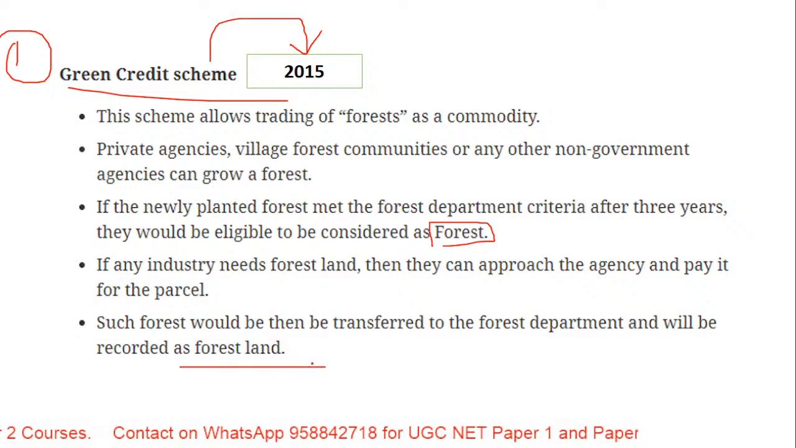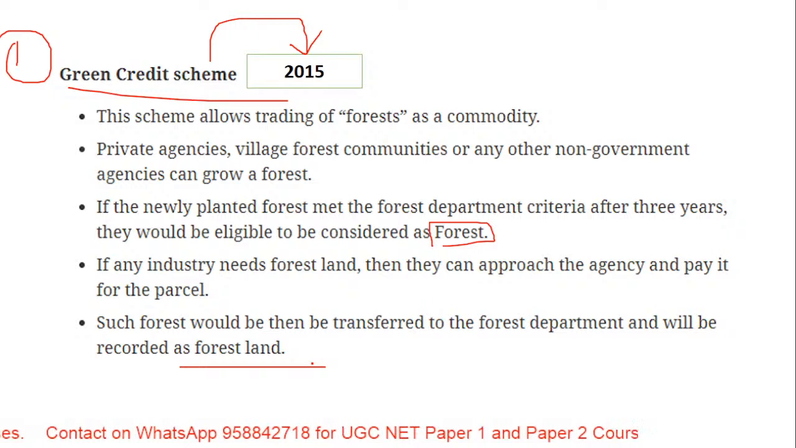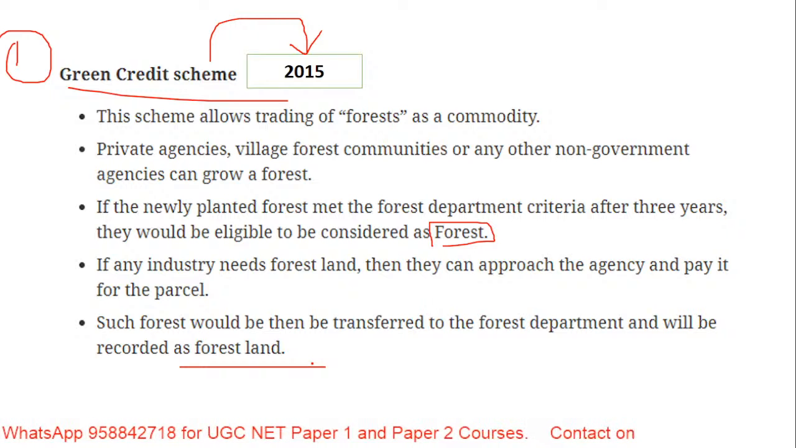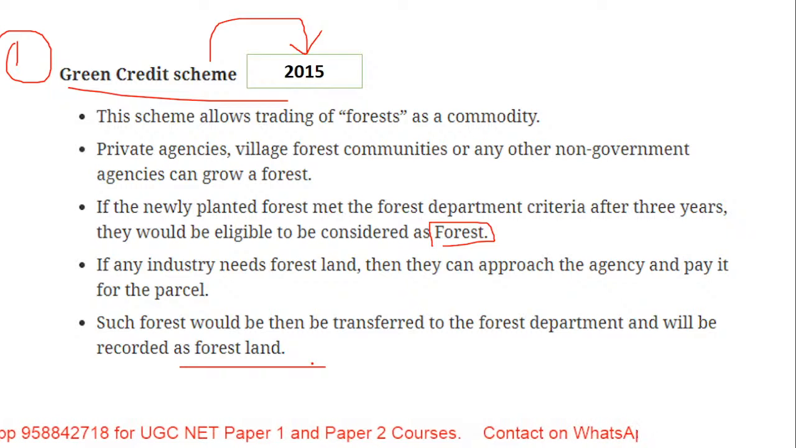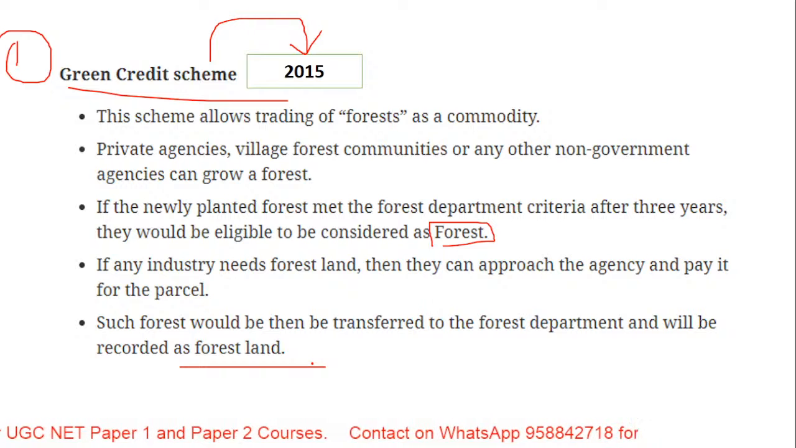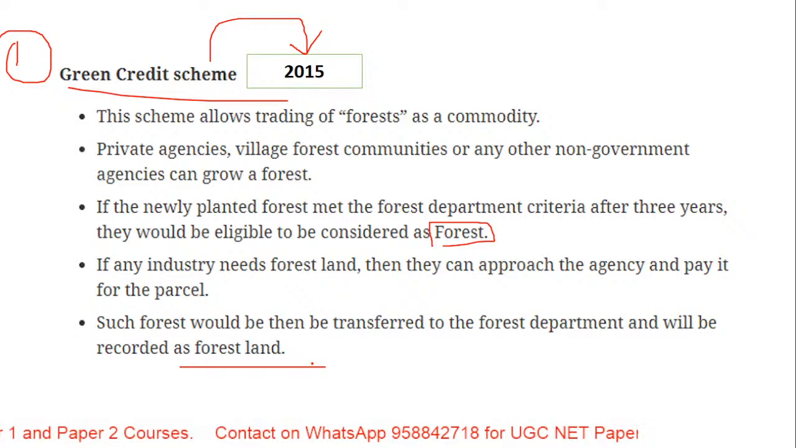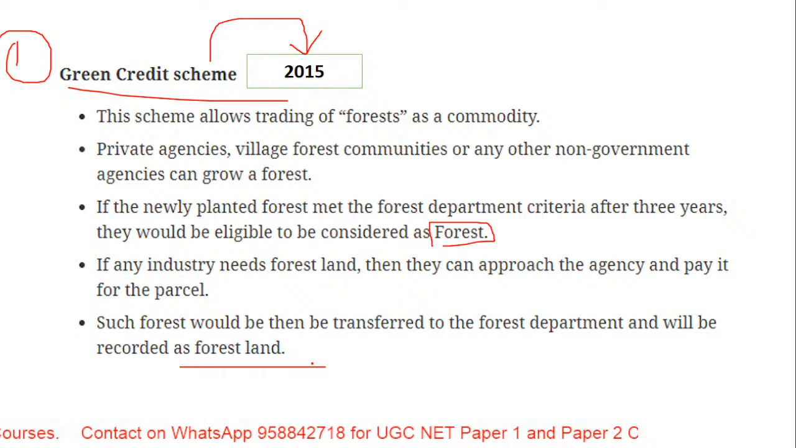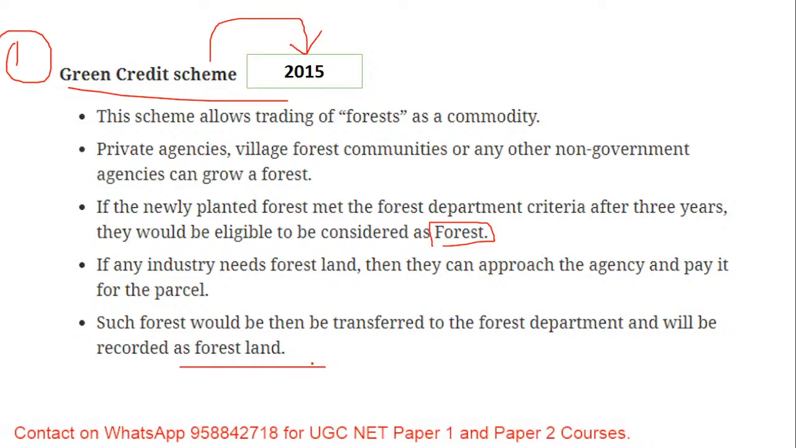So it means registration with the help of private agencies and counting this transaction as a clear transaction with the help of the green credit scheme, which was started by our Prime Minister in the year 2015, that is May 2015. Okay. So this is the initiative by the government in order to protect the environment.